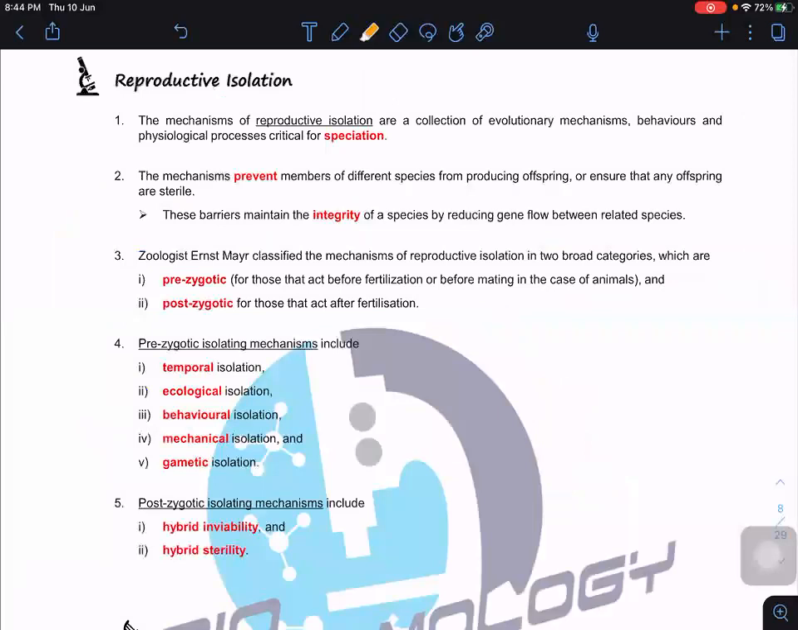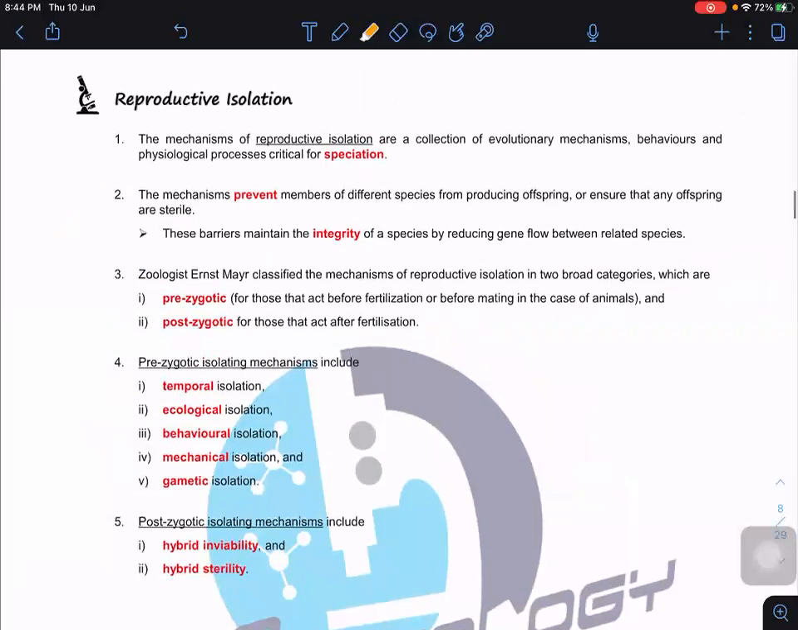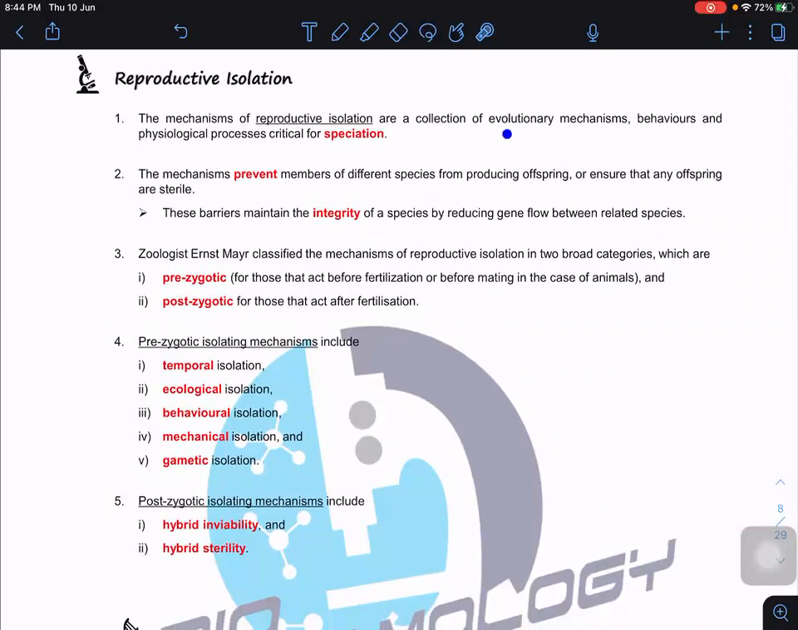Okay, so continue with this reproductive isolation. The mechanisms of reproductive isolation are a collection of evolutionary mechanisms, behavior changes, and physiological processes critical for speciation to take place. Why? Because if this happens within a population, then speciation will take place. But at the same time, this mechanism also prevents members of different species from producing offspring or ensures that any offspring are sterile. So this barrier maintains the integrity of the species by reducing the gene flow between related species. Can you see that?